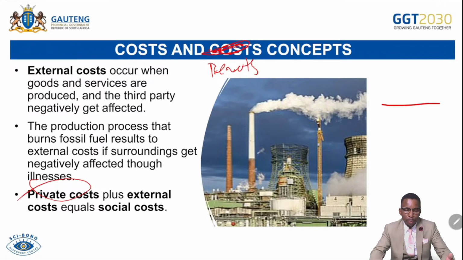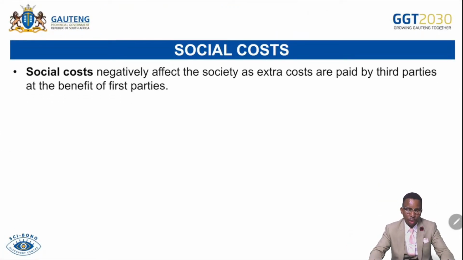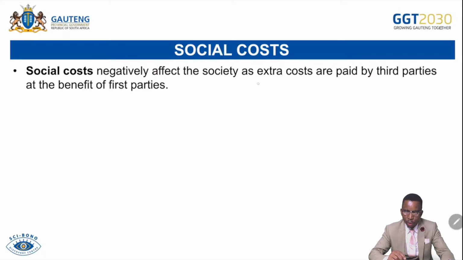The external cost for the producer is when they burn fossil fuel and make people in the area infected, while the external cost for the consumer is when they dispose of used material into the environment. They litter into the environment. So that becomes an external cost for that particular project or for society. We talk about social costs. Social costs negatively affect society as extra costs are paid by the third parties at the benefit of the first parties.